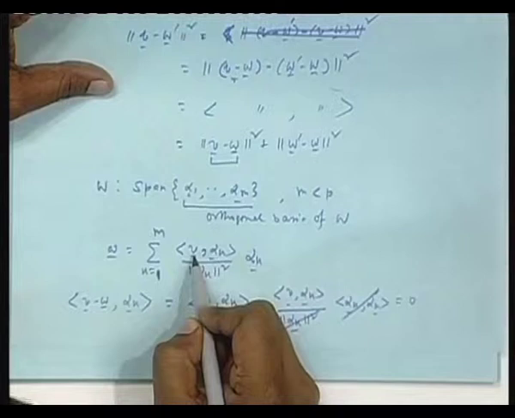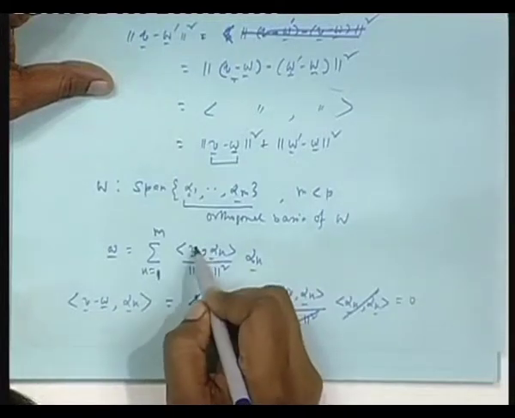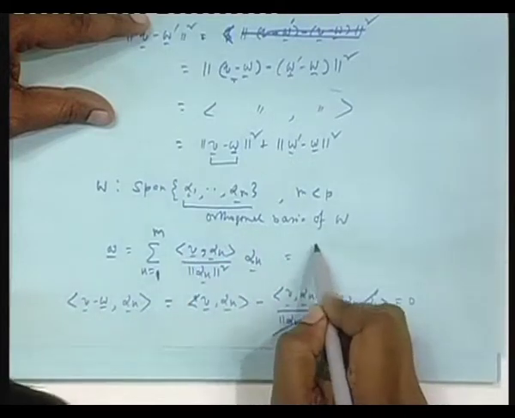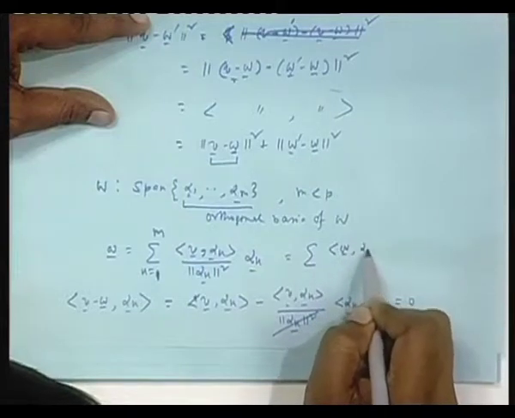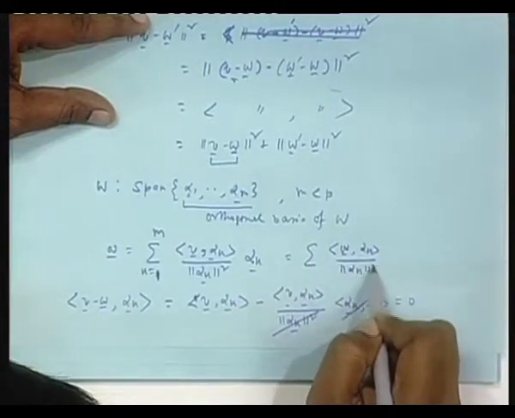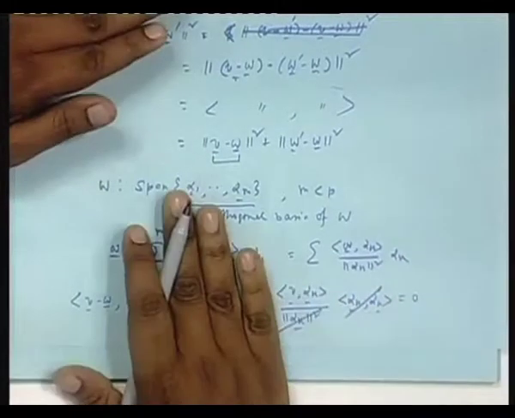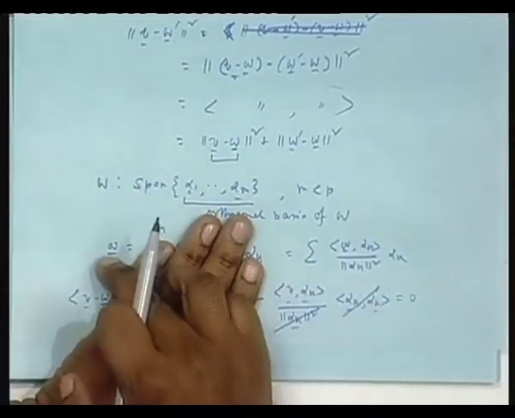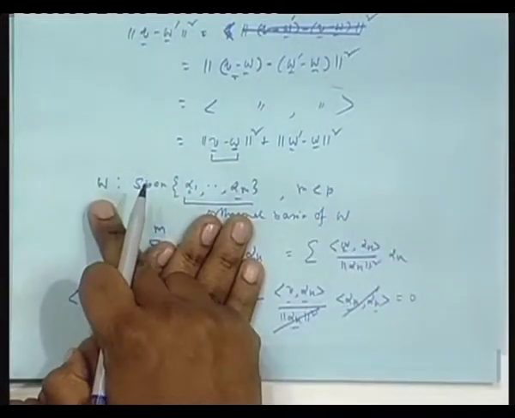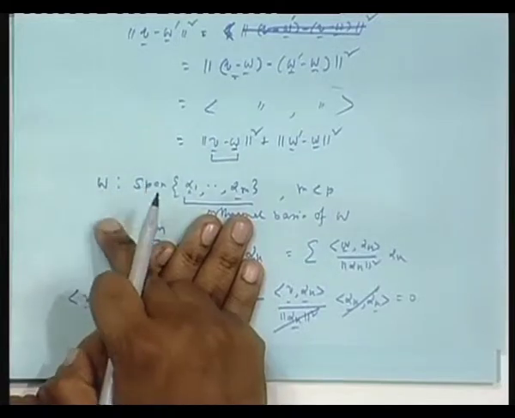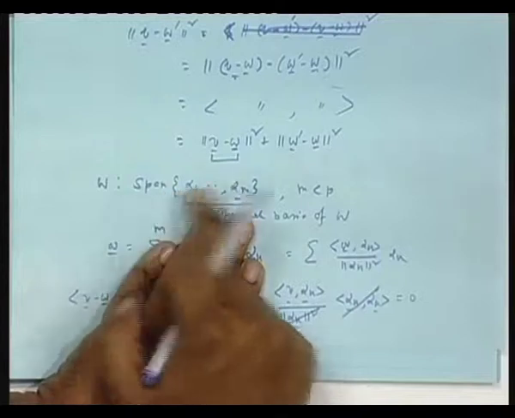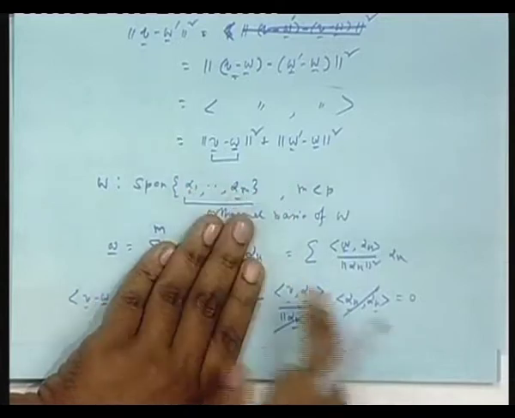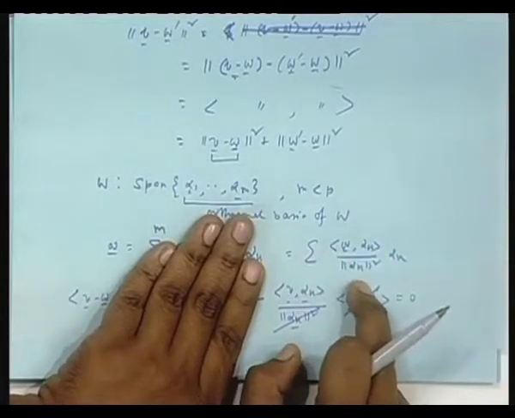Instead of V, V is the external vector, you can also write these coefficients as W comma alpha k. Even without that, this is a very general result: forget about projection, small w is part of capital W, is it not? So in terms of this basis, you write W as a linear combination of the basis, as we have already seen earlier. Each combining coefficient will be W inner product with this, divided by norm square.